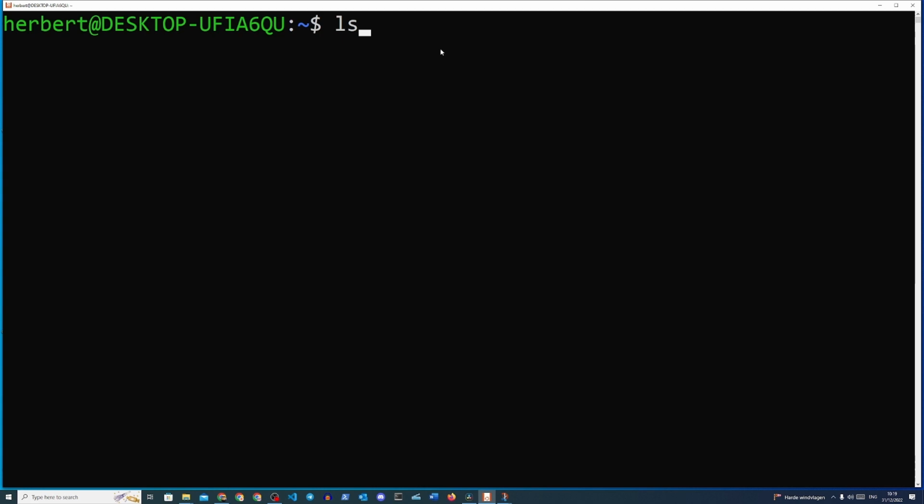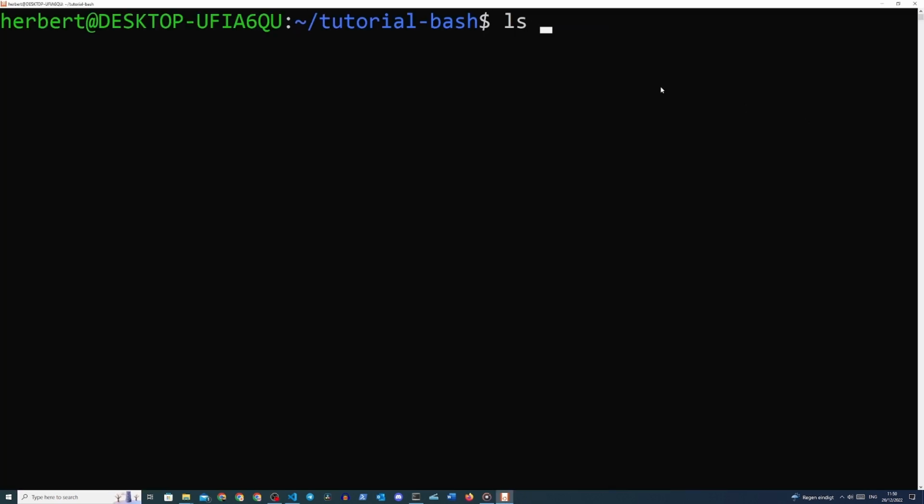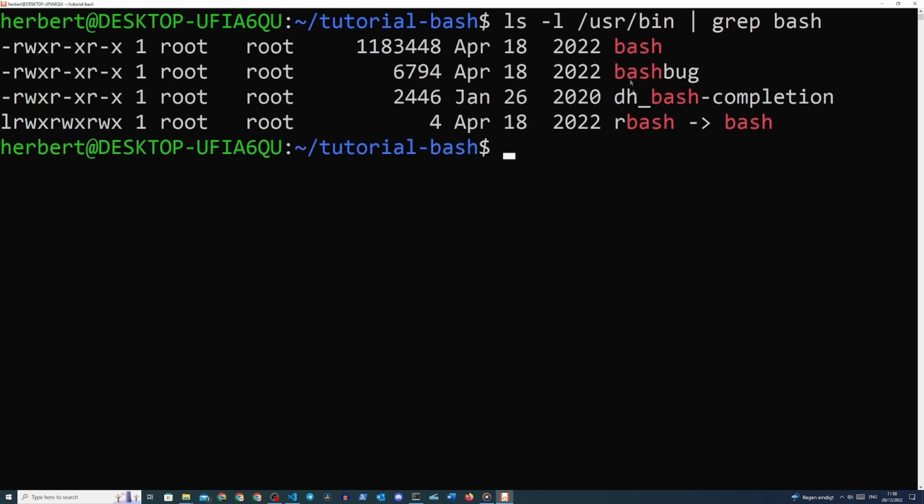Let's say we want to look at a specific directory, but we just want to filter out certain files or subdirectories. We could, for example, use a command like this. So we type in ls -l /our directory. In this case, we're using the bin directory at /usr/bin, and then space, and then we type the piping symbol, space, grep, which is something that we use to filter out specific words, and then we type in bash. And we'll see the output is just the bash binaries that we can see here rather than the entire bin